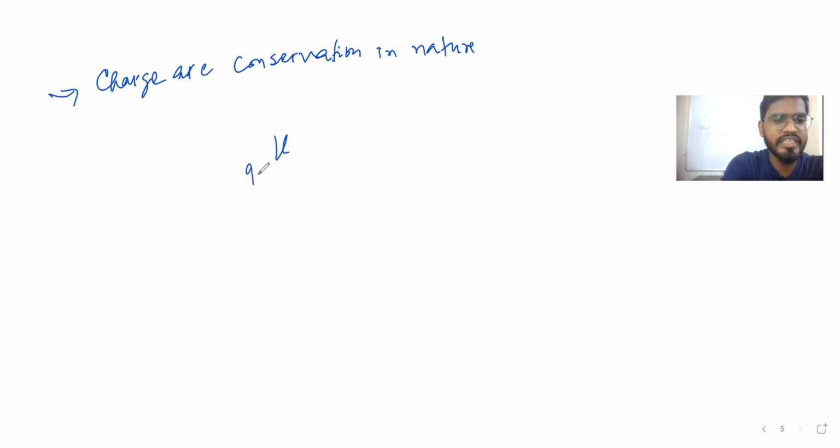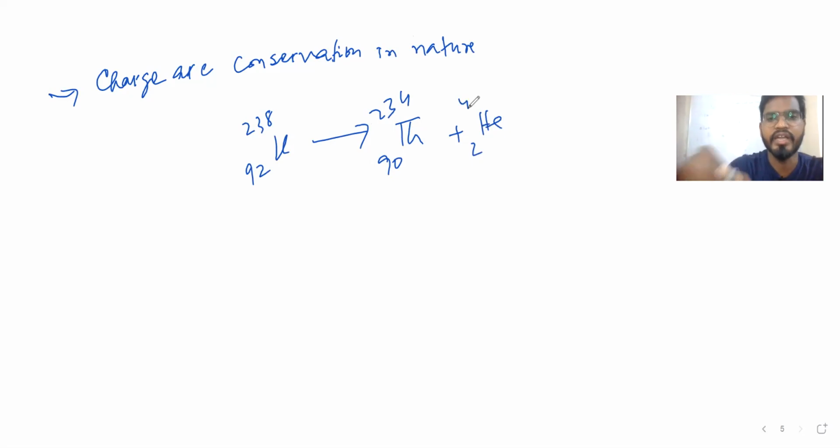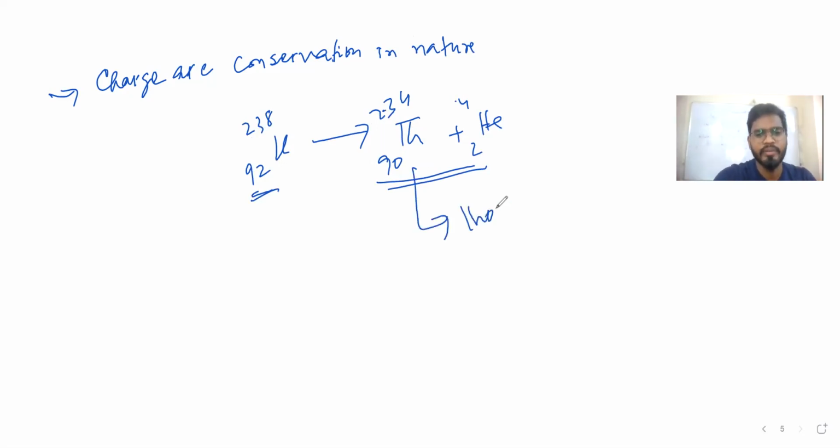Uranium 92, 238 gives Thorium 90, 234 plus Helium 2, 4. See, 92 and 238 on one side. This Th is thorium, right? He is helium, obviously everyone knows. This is uranium.